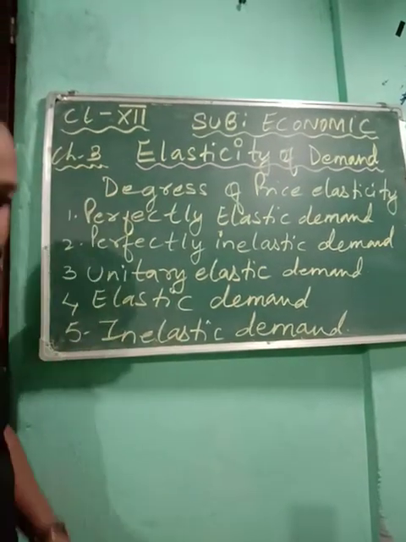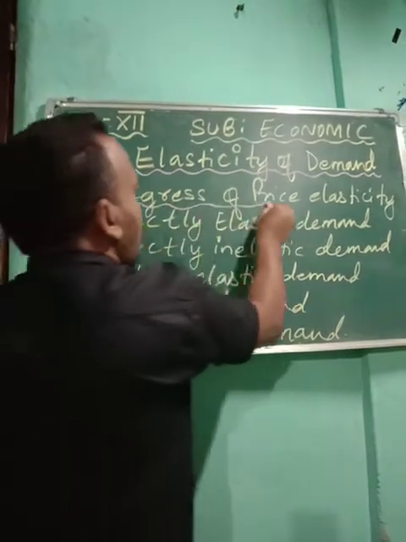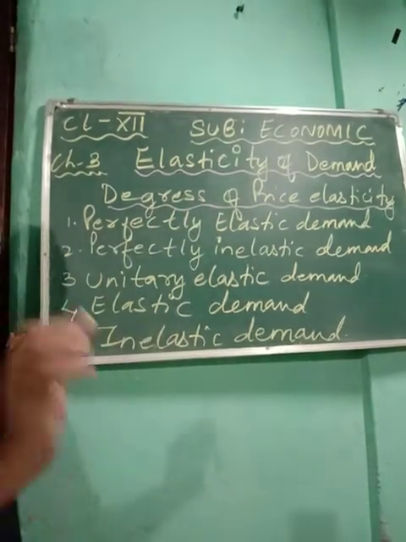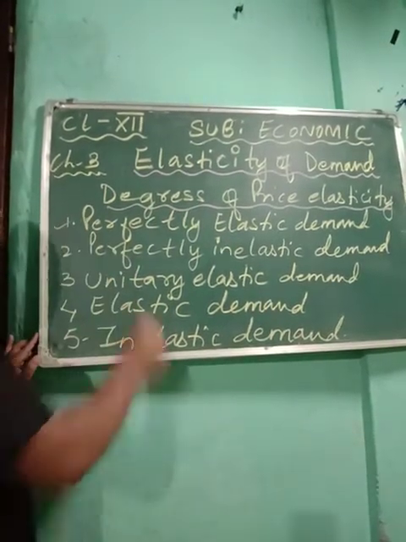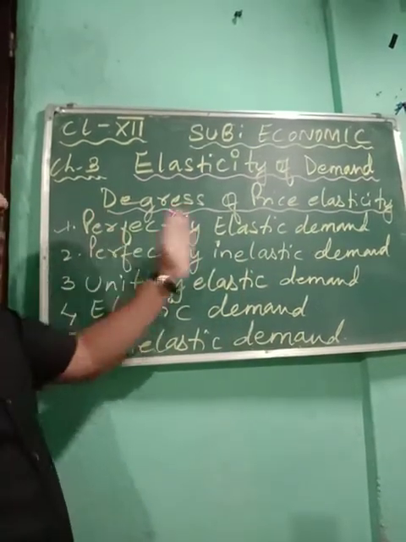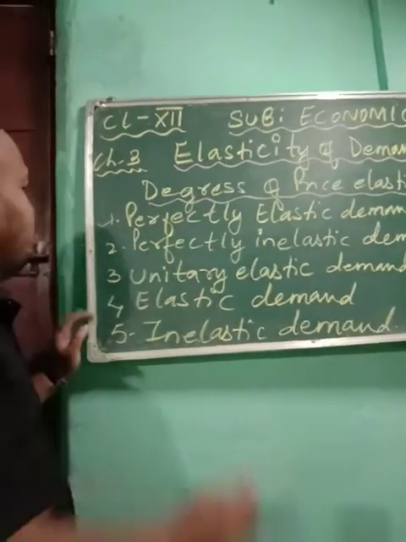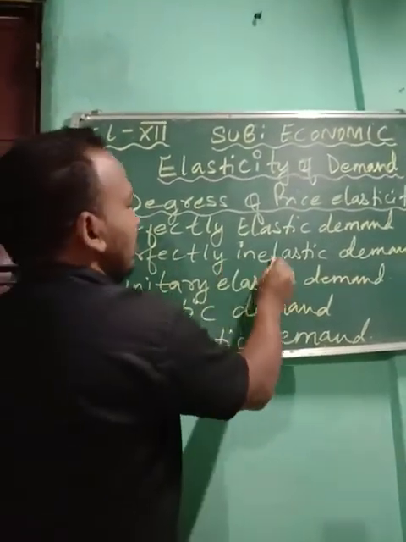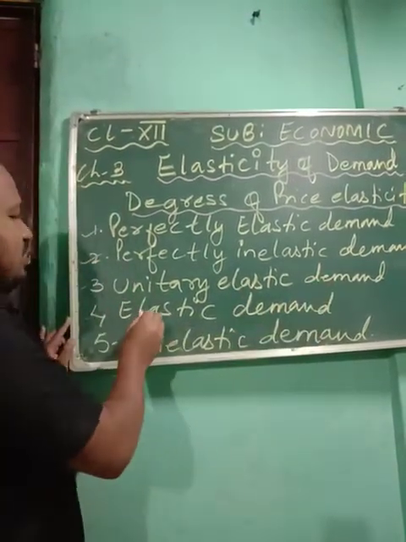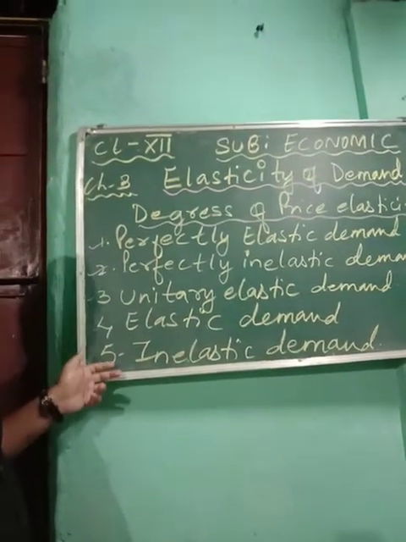See, so we are going to learn about degrees of price elasticity of demand. Now you see degrees we are going to learn. So there are 5 degrees. So number 1 is your perfectly elastic demand. We are going to do individually its explanations, that's your meaning with diagrams. Next is your perfectly inelastic demand. The third one is unitary elastic demand. Fourth one is elastic demand. Fifth one is inelastic demand. So we are going to learn about 5.